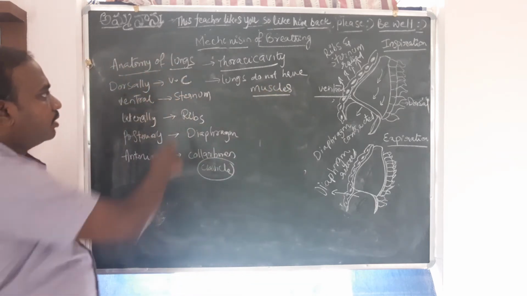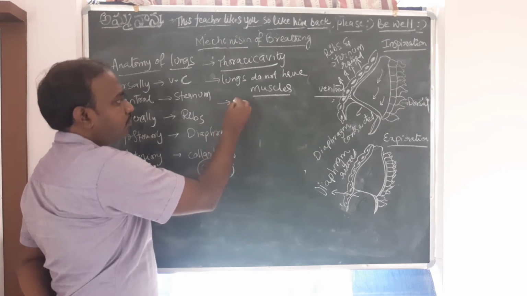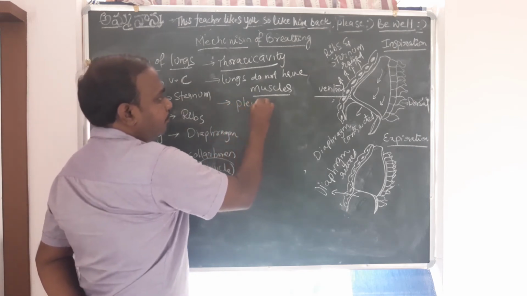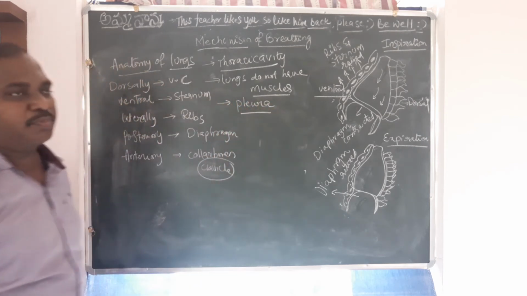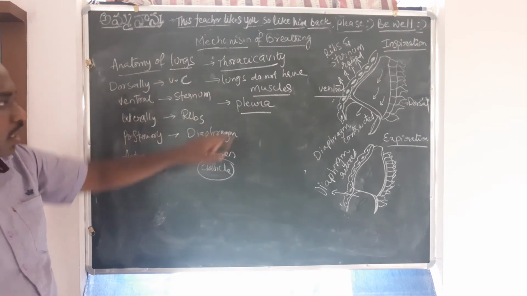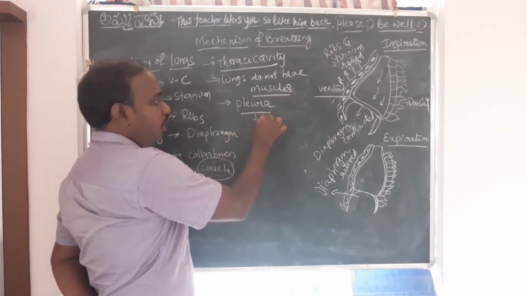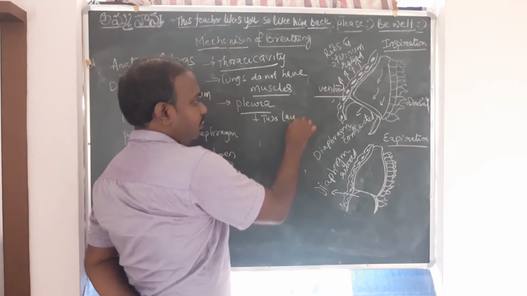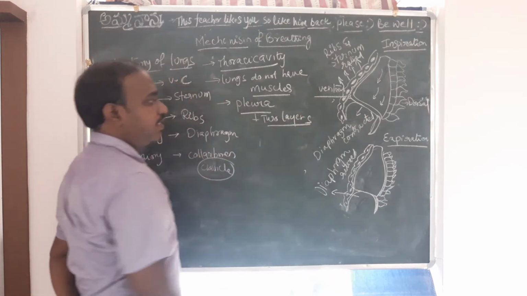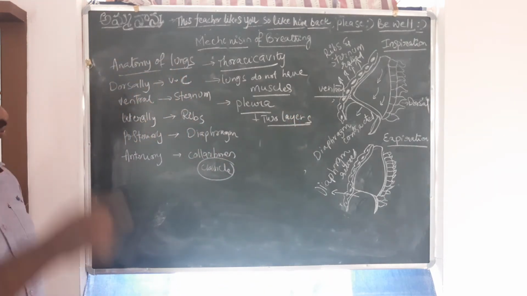If you see, the lungs have the pleura, right? The lungs are protected by the pleura. This pleura has two layers.